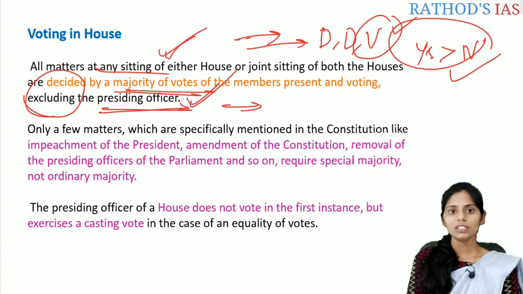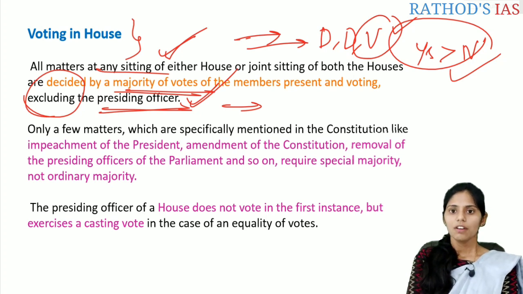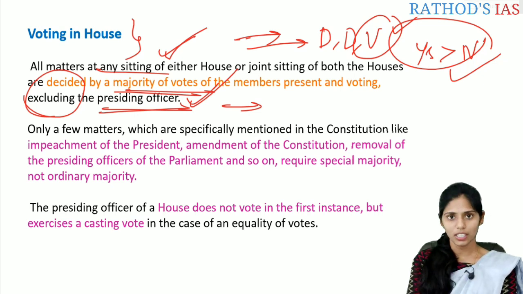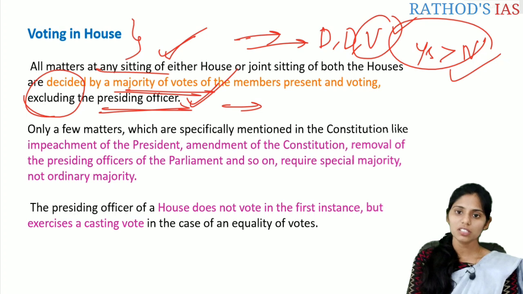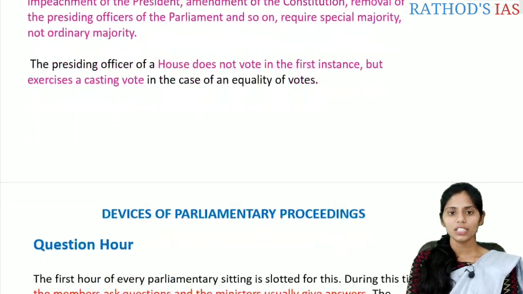But if you see in this voting of the house, there are separate types of majorities. For example, a special majority is required for the impeachment of the President and also the amendment of the Constitution. When you are talking about the removal of the Speaker and the Chairman of the houses, they require the effective majority. And for some other provisions, they require the simple or the ordinary majority. Okay, so this is about the voting in the house.